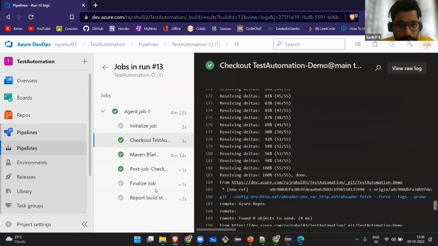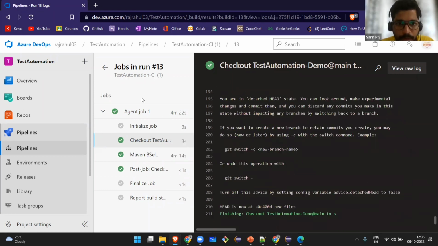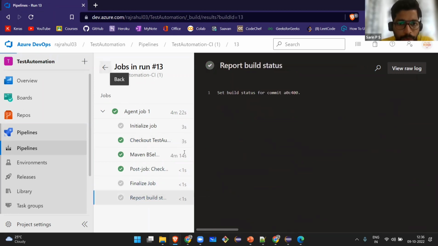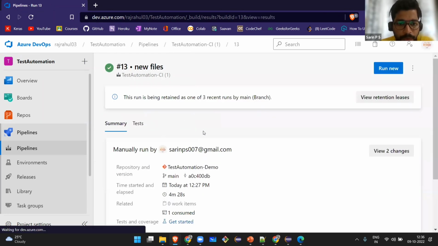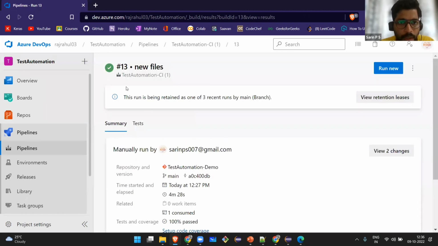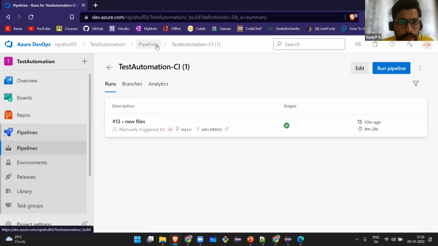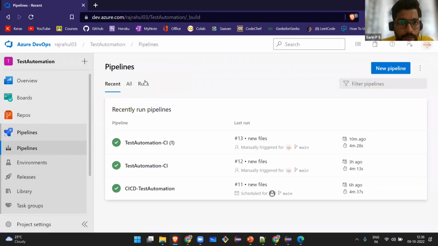Everything got finished. Analyzing job is waiting. That's it. So you can also schedule these jobs if you want. You can schedule your pipelines whenever you want to run them. Okay, pipelines.